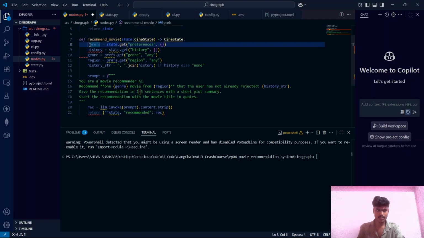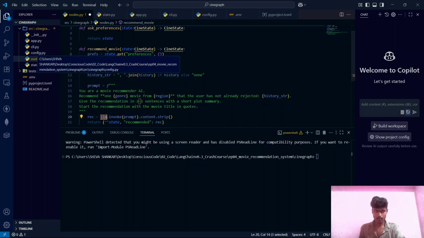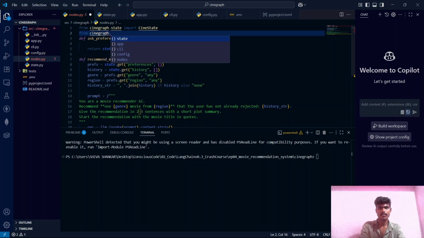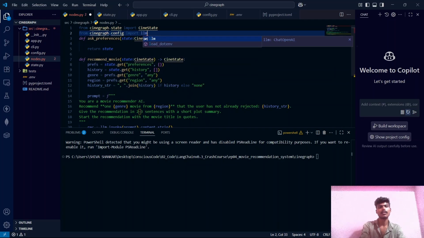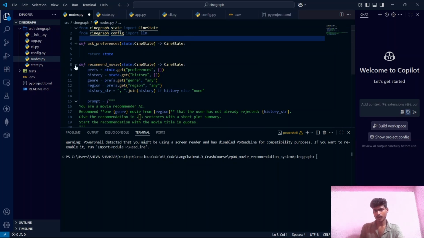Let's make the indentations proper. And also we need to import the LLM which we have defined inside our config.py: from cinegraph.config import llm. Yeah.